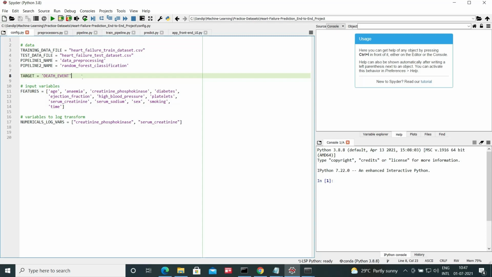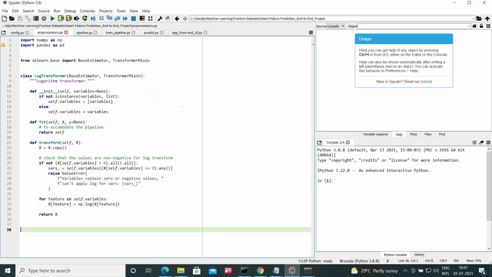So this is the target variable, the death event. And then all the input variables, that is features: age, anemia, creatinine phosphokinase, diabetes, ejection fraction, high blood pressure, platelet count, serum creatinine, serum sodium, then sex, whether the person is male or female, smoking, time, etc. All these things are defined here. Then the numerical log variables, variables that we will be transforming with log transform, which I have already explained.